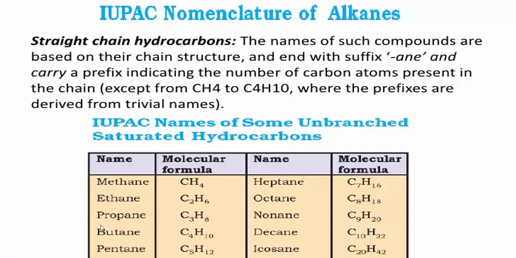See here, methane, molecular formula CH4, ethane C2H6, propane C3H8. Here C3 indicates prop, and it is an alkane, therefore the name ends with ane. The name of the C4H10 compound is butane. Next pentane C5H12, hexane C6H14, like this.